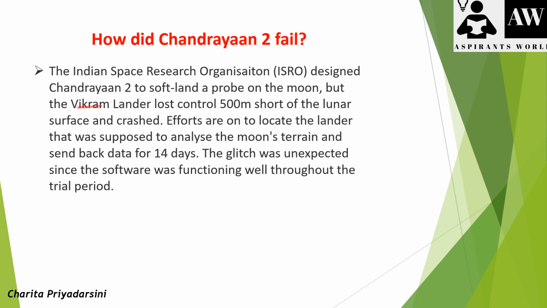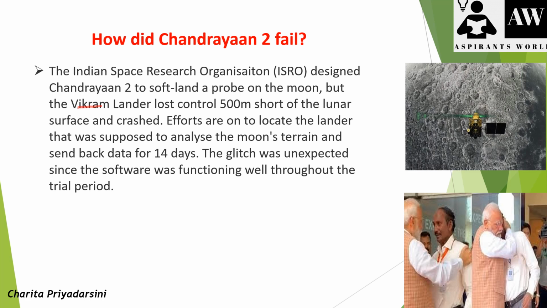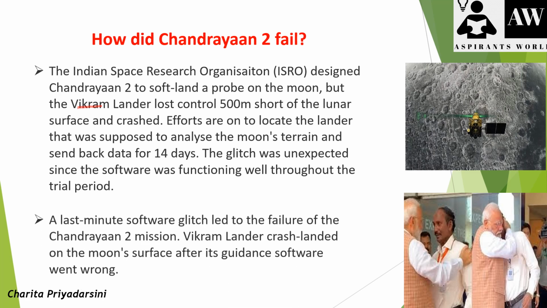And many efforts were made to locate the lander. The lander's purpose was to analyze the moon's terrain and send back that information within a period of 14 days. This glitch was unexpected because the software was functioning well throughout the trial period. But it is a failed mission because at the last minute the software glitch led to the failure of the Chandrayaan 2 mission, and the Vikram lander crash landed on the moon's surface after its guidance software went wrong.